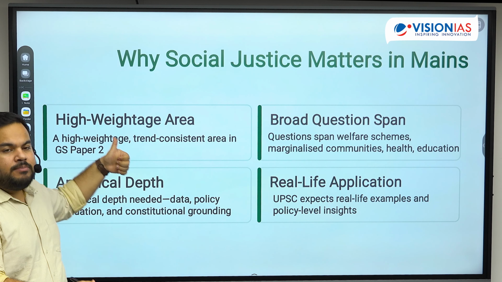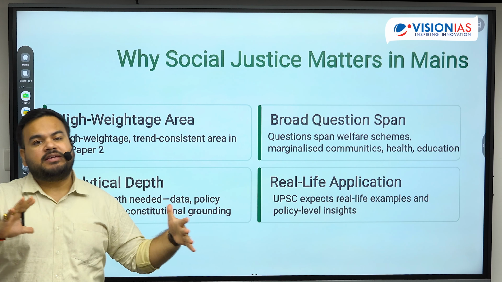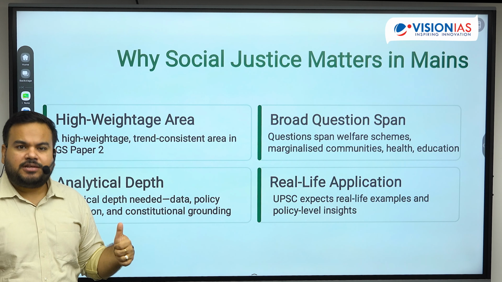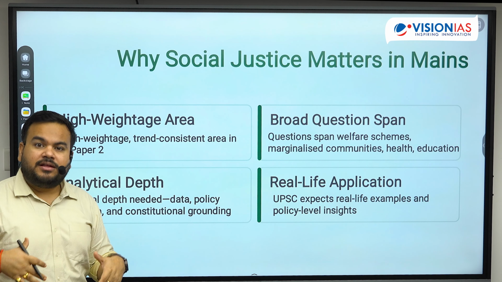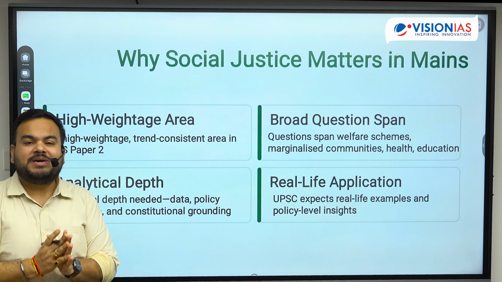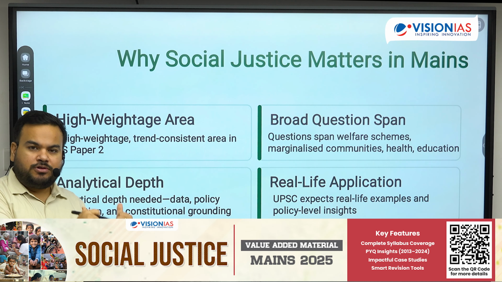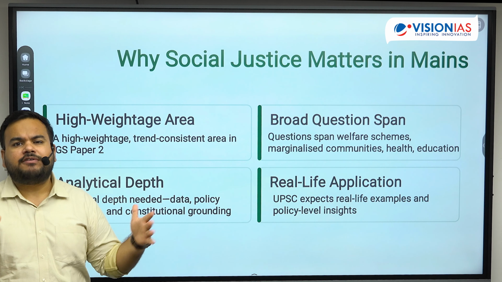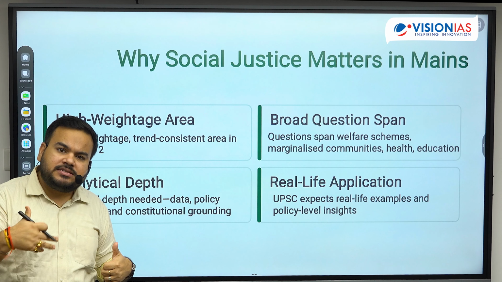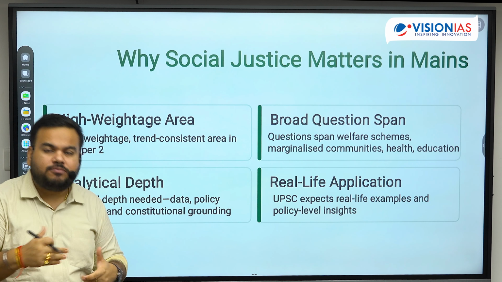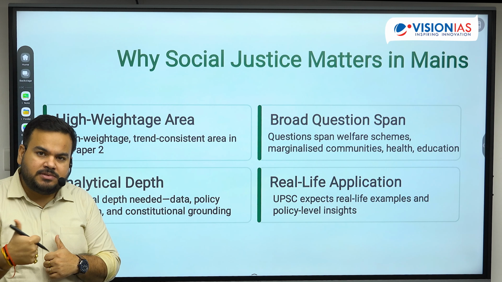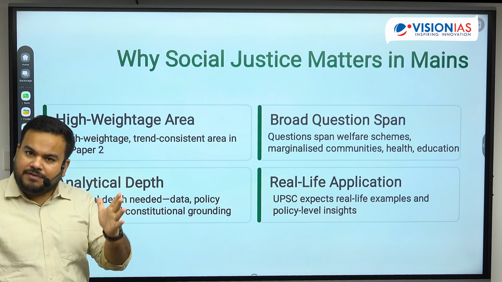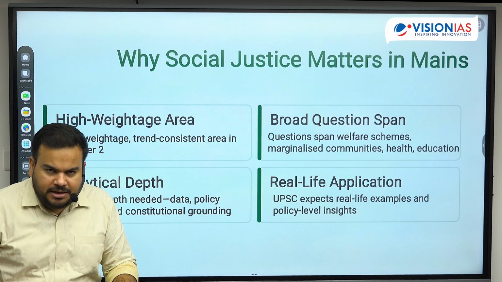Number 1, this document has been well researched. We have analyzed and seen the changing trend of questions which UPSC has been asking pertaining to the topic of social justice, and based on that research and analysis we have framed this document. Of course, this is a PYQ based themed document, where we have identified the recurring, important themes, and then we have very well crafted this document, right?